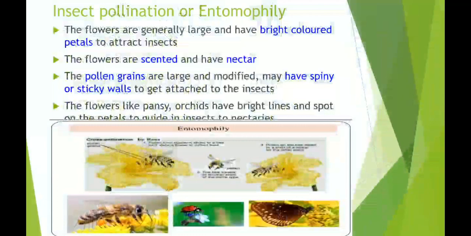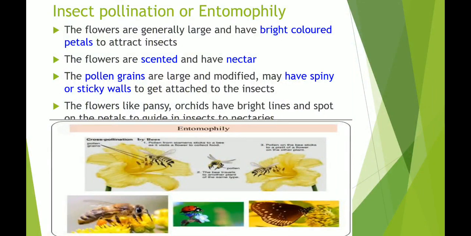Such flowers are generally bright colored, conspicuous, scented, and fragrant. They also have a good amount of nectar, generally present in the nectaries, which are a glandular portion inside the flower. Such flowers even have fine lines which guide the insect toward the nectar. When they are guided in, it is easy for pollen grains, which are very fine, to attach with the body of insects.